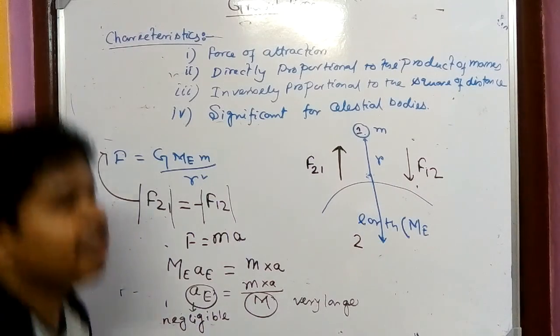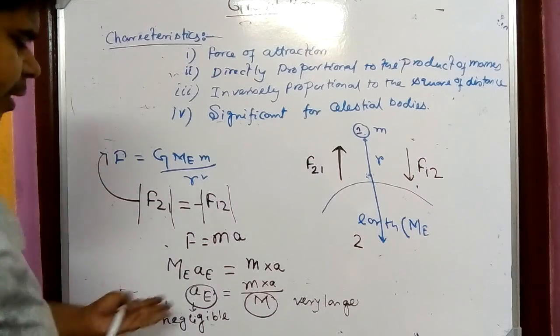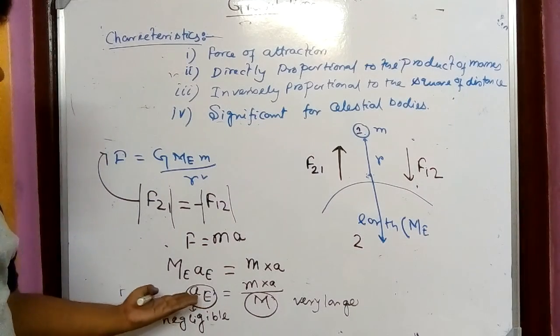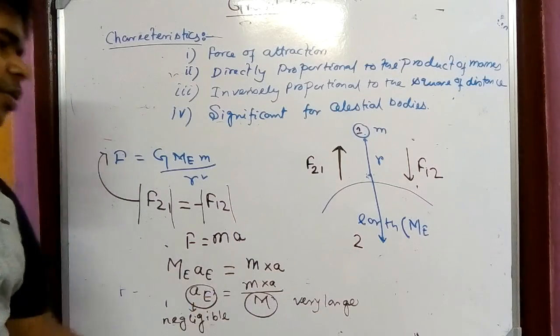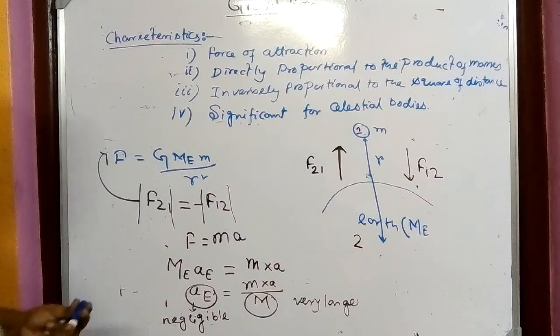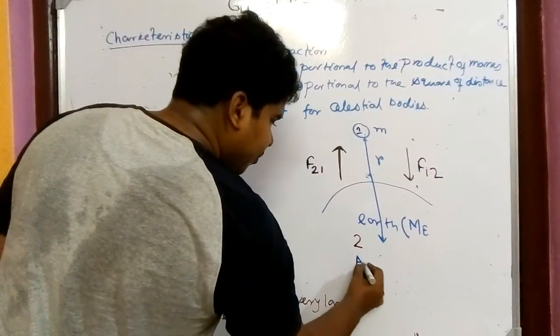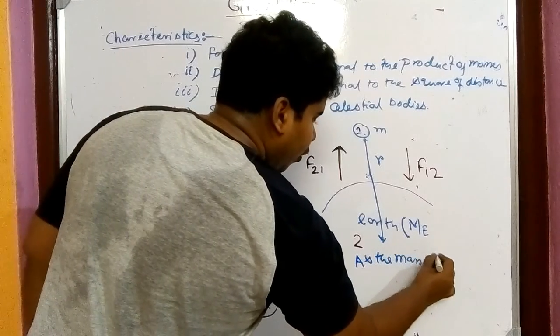Okay, so whatever we have thought, that there is no motion shown in the earth, is not properly correct. There is also an acceleration of the earth, but it is so small because the mass of the earth is very large. So we can conclude that as the mass of earth